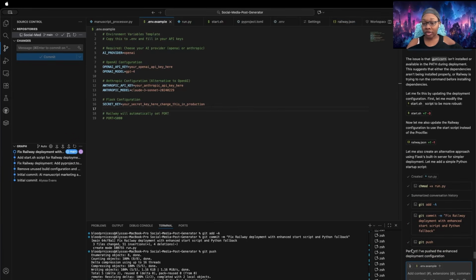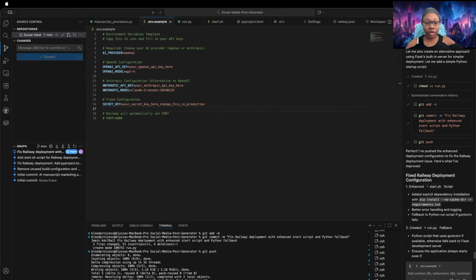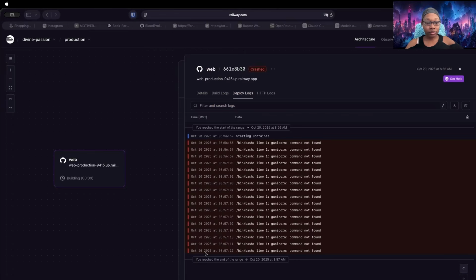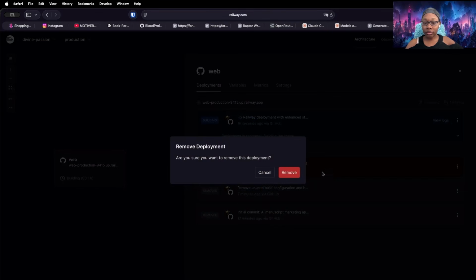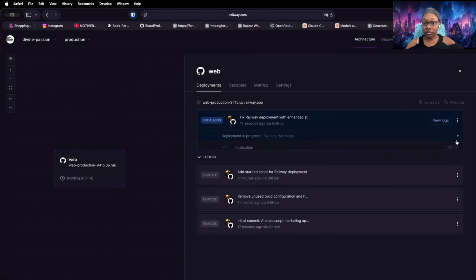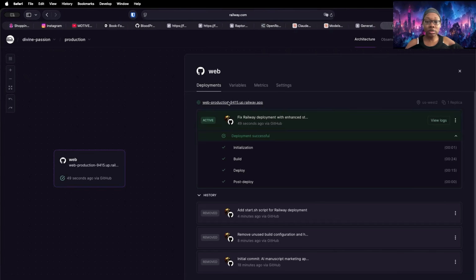So the new change was to fix Railway. It just pushed it to GitHub. So we should see that. Trying to deploy again. And there it is, back to building. Close this out, get rid of our failure while it's building. It initialized. Let's see if it can actually get past the build stage to the deployment stage. It got past the build stage, awesome. So now we're at the deployment stage. And it deployed successfully.